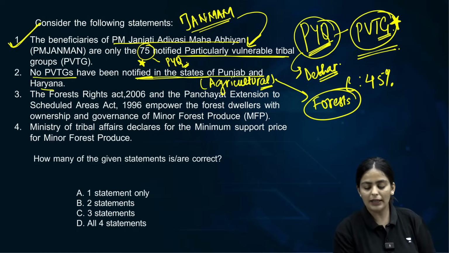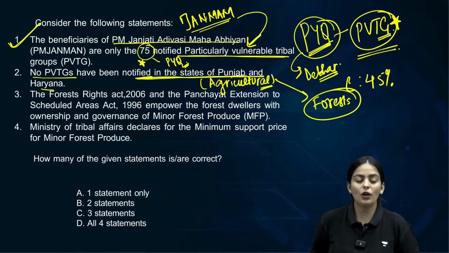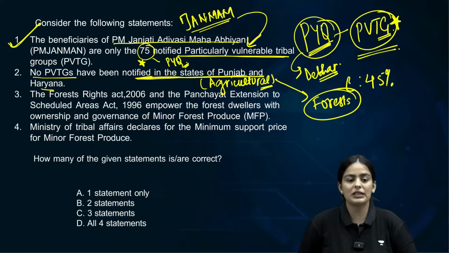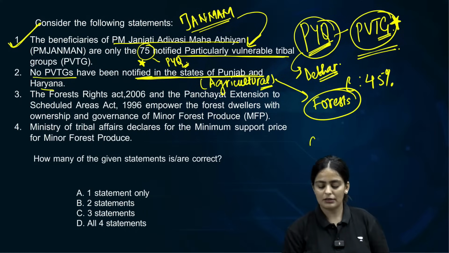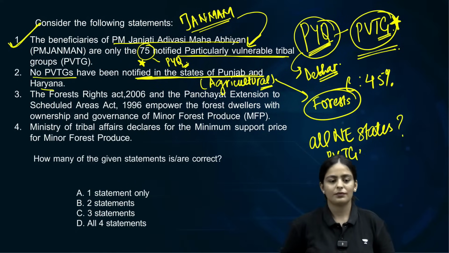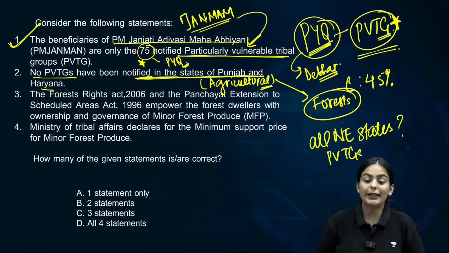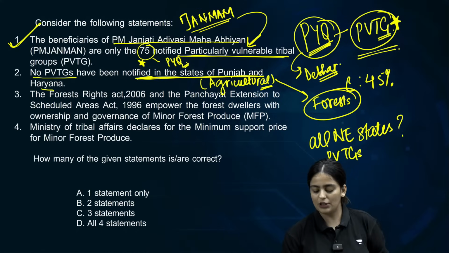Clear about this? Can you tell me other states also which do not have PVTGs? Do all northeast states have PVTGs? Only two northeast states have PVTGs.